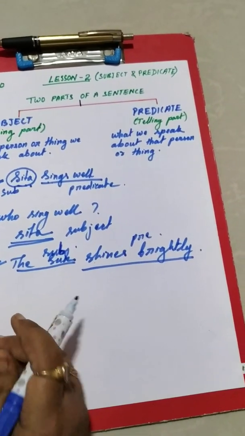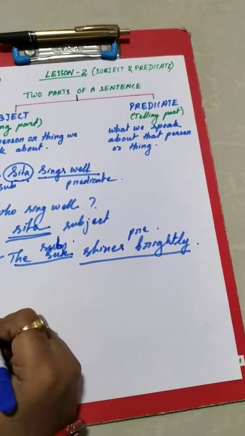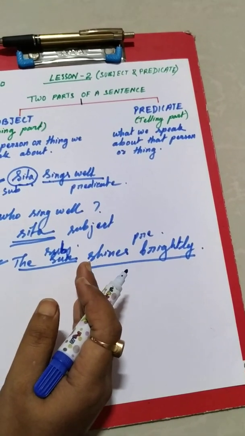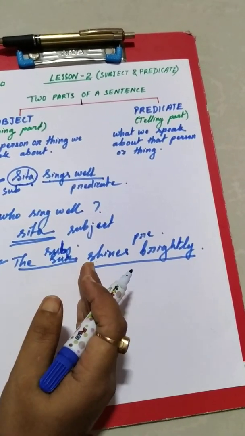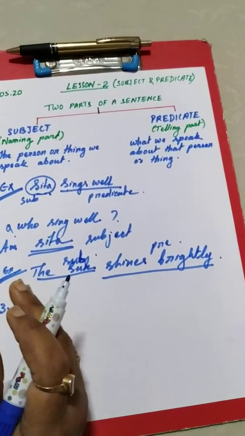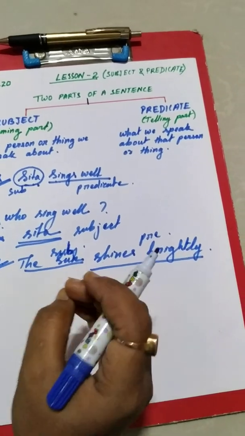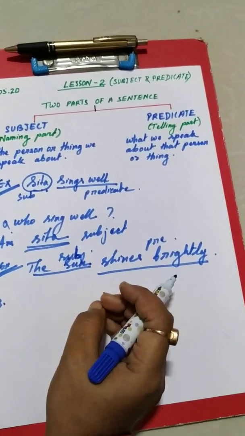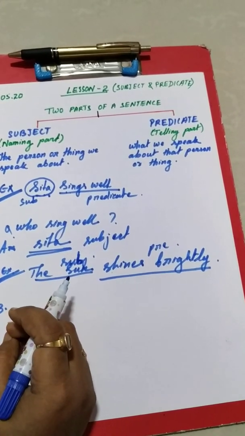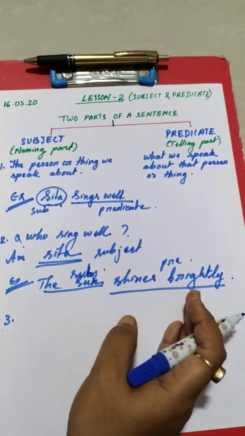Right? Now, there is another way to identify a subject and predicate in the imperative sentence. In the imperative sentence, you is always omitted. While teaching you the kinds of sentences, I told you what an imperative sentence is.